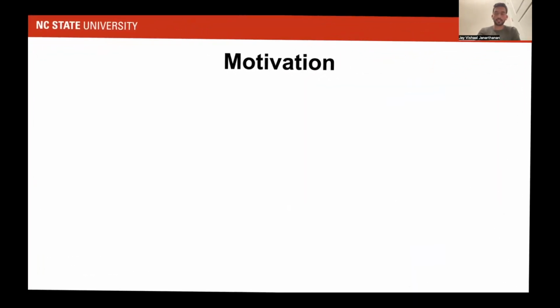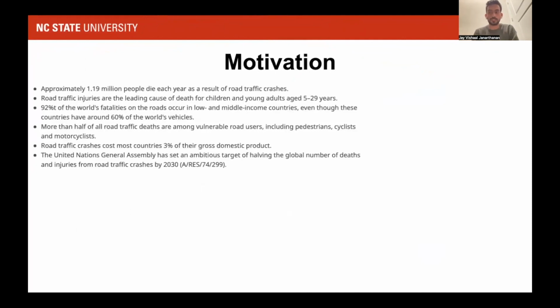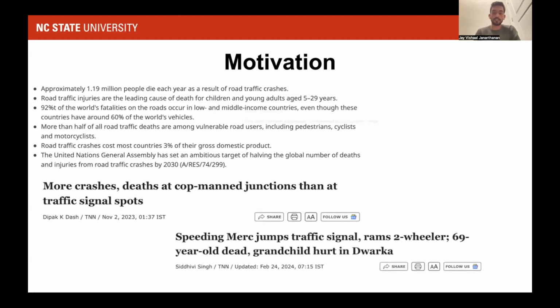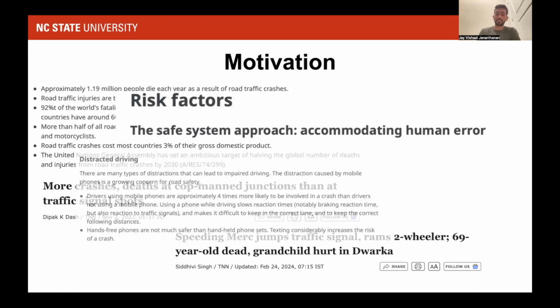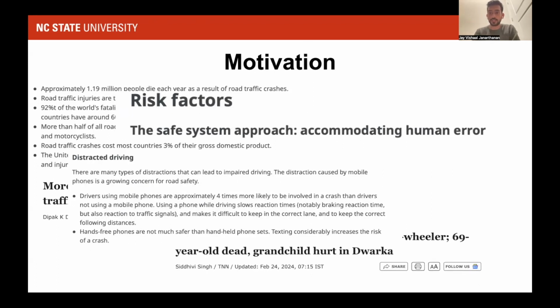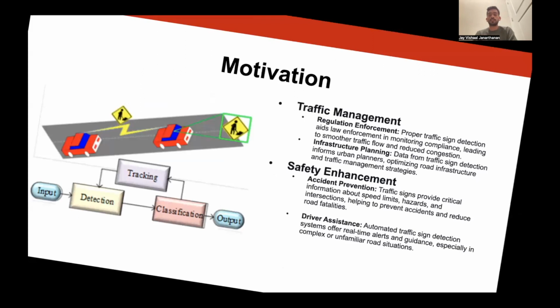The motivation that led us to build this project is devastating news, actually. Lately, there have been a lot of road accidents. Almost 1.19 million people die each year because of road crashes. And recently, there has been even more devastating news on how young or old people die due to accidents and due to negligence of the driver, especially. So all those things led us to build a traffic sign detection system with a high accuracy and high confidence rate. So here comes our system.